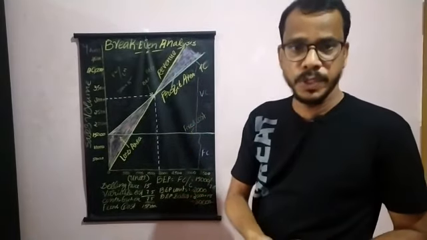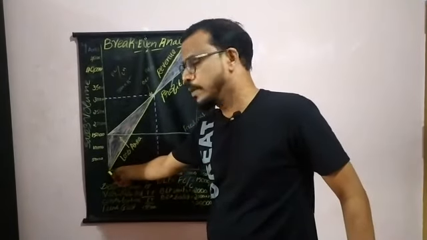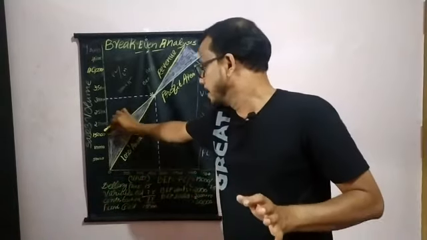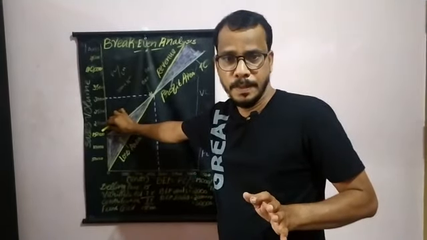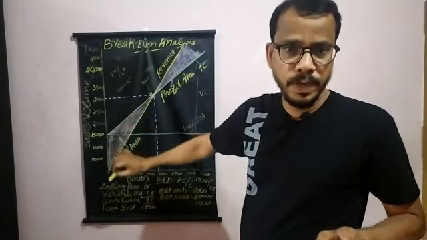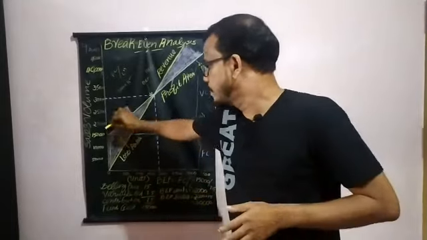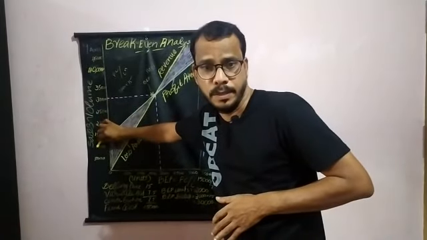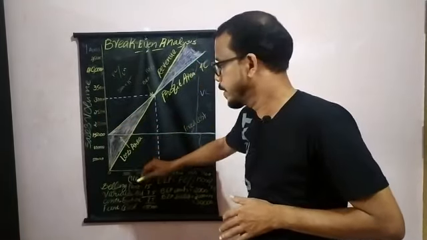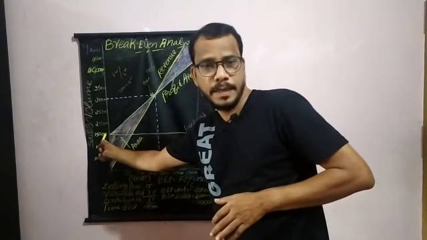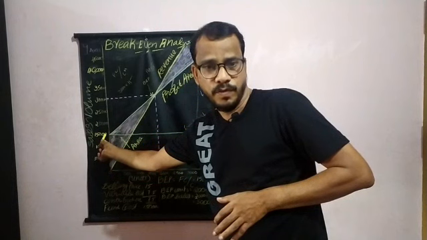So suppose our production is here at 0. On that occasion this company would incur a cost of 15,000 rupees. That's why I told you before, whenever a company's production is 0, this 15,000 should be borne by this company. So here 0 is the production, and at the same time this company is incurring a fixed cost of 15,000 rupees.